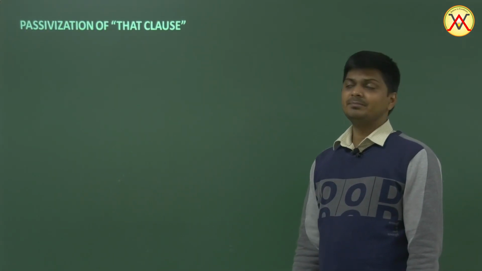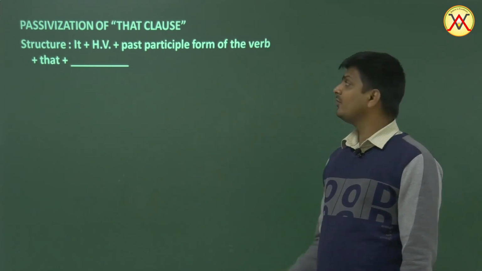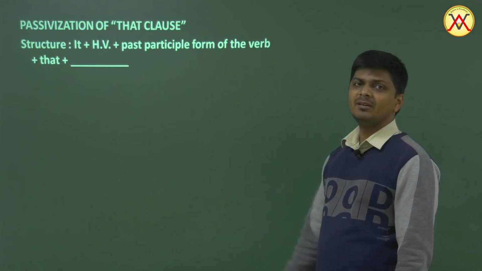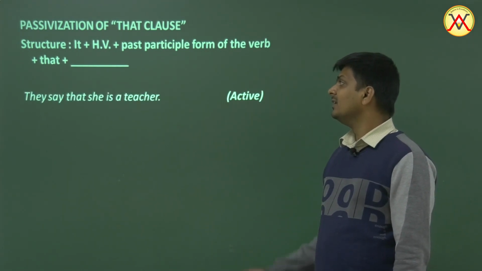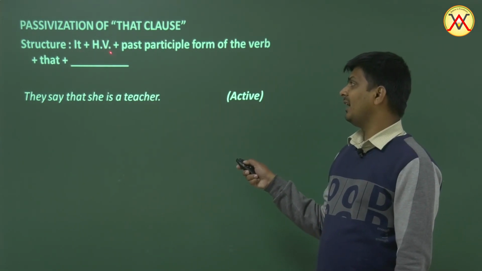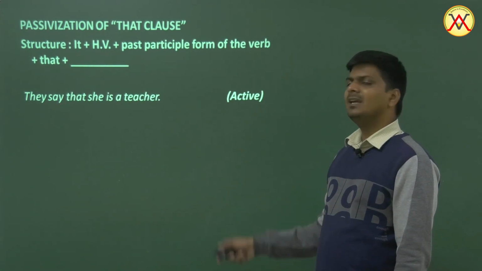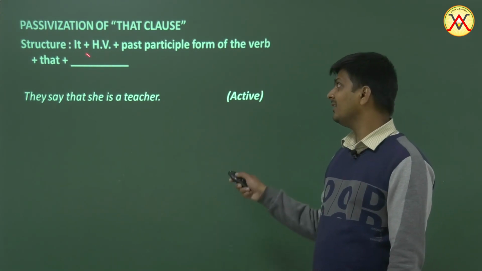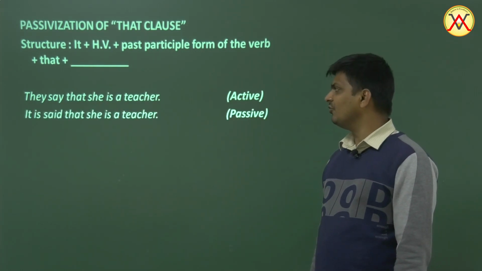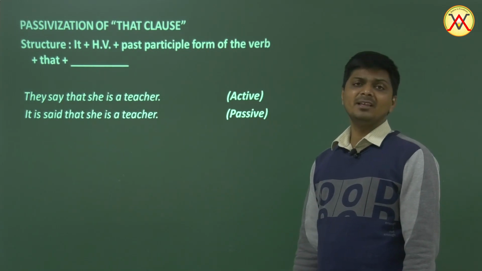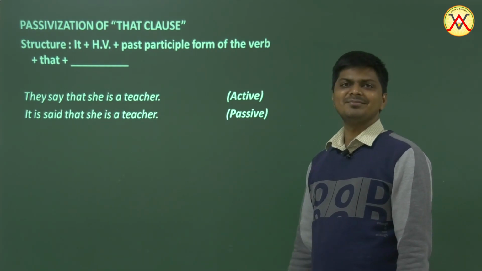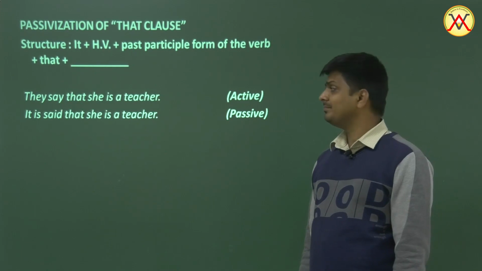Passivization of that clause. How will we change that into passive? Well, it and then helping verb, past participle form of the verb, and then that plus whatever follows. So we'll see it. They say that she is a teacher. Well, what will we do? We'll say it and then is said. Okay, say is present tense, so we'll say it is, and then third form. It is said that she is a teacher. Okay, another way to make this into passive is, you know, she is said to be a teacher.